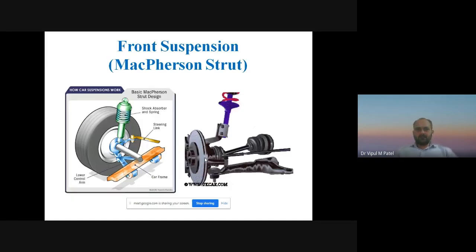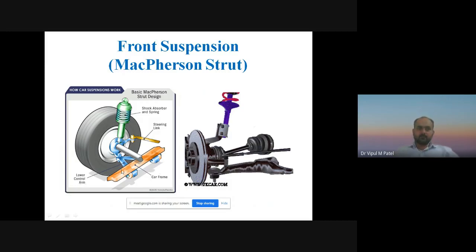You can see the front McPherson strut suspension system. How car suspension works: basic McPherson strut design. You can see the shock absorbers and coil spring. You can see the steering link to operate the steering of the automobile. You can see the car frame and how we can accommodate the McPherson strut at the front.